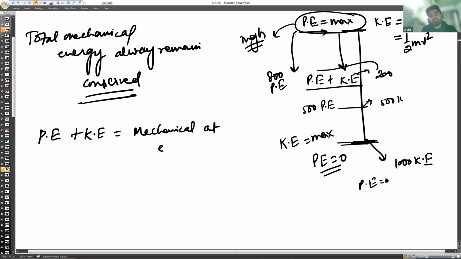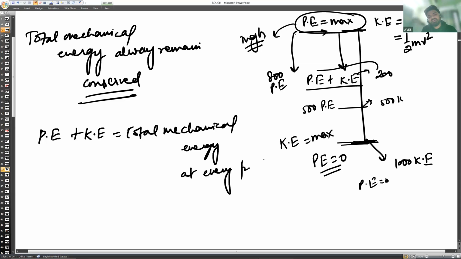So whatever the potential energy is at the top, the sum of the kinetic energy and potential energy will remain the same.